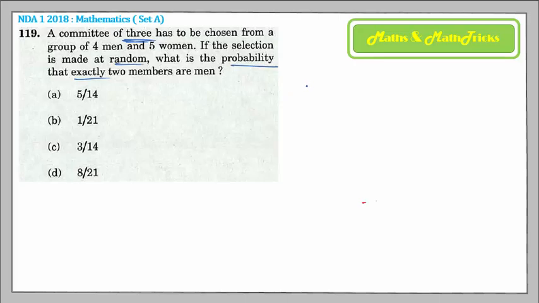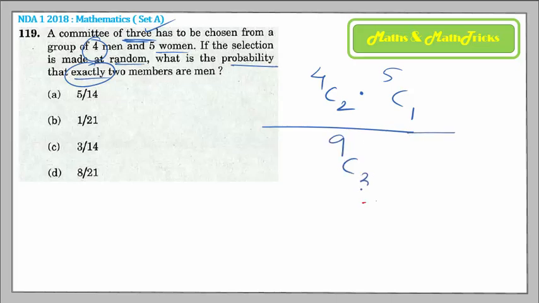So exactly 2 men means you have to choose 2 men out of 4, 4C2. But you are choosing 3 persons to make a committee, so 1 person is left, which you have to choose from women, mandatory, because you want exactly 2 men. So that can be done in 5C1. So this is the favorable chances. Out of total chances, how many members? 9, out of which we are choosing 3. So this is the probability of the event, that is, the probability of exactly 2 men to be in the committee.